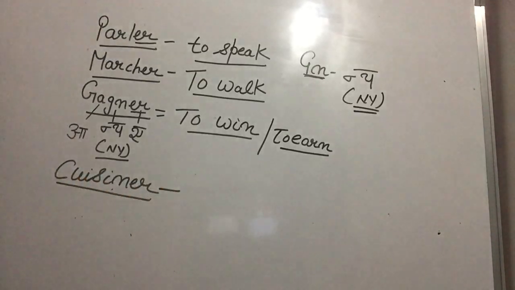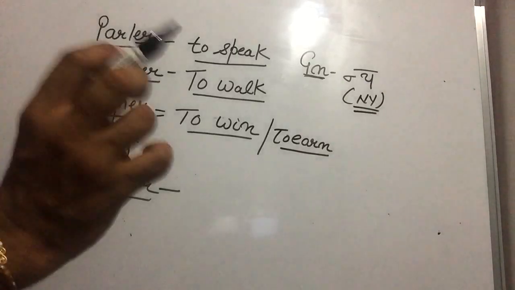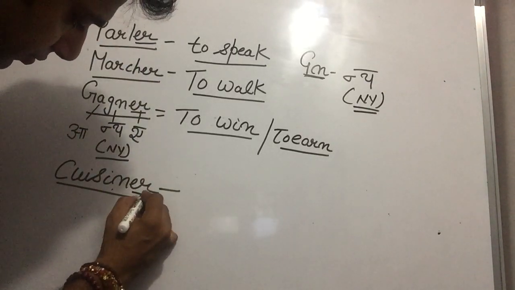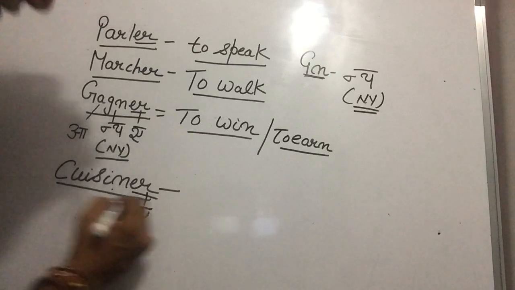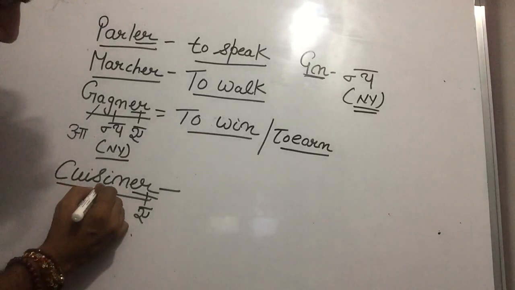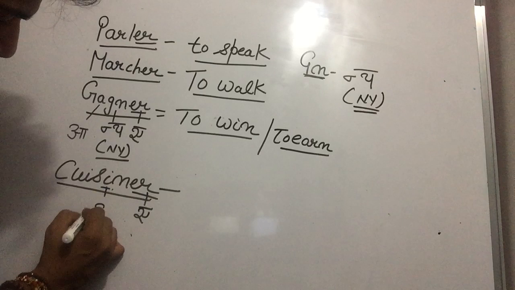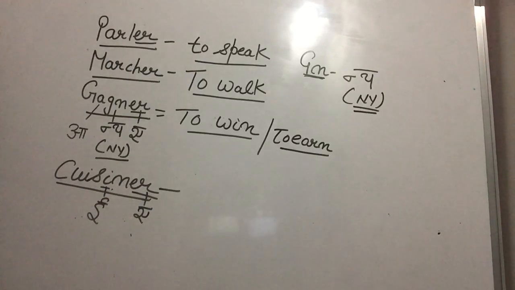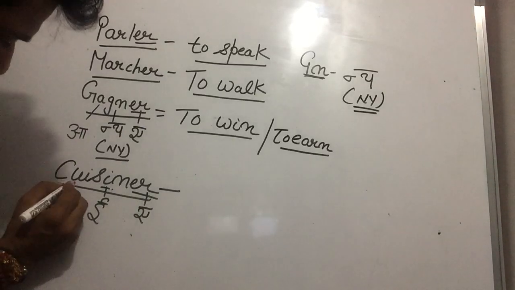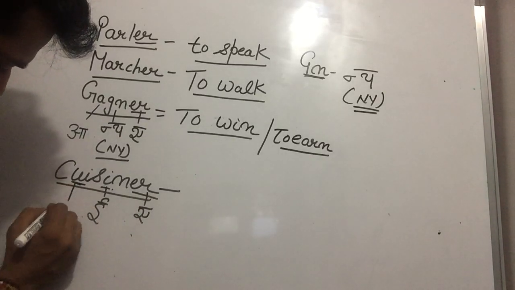Wait, tell me, Paji, what is this? You have to understand first: the "er" sound is A. The "i" sound is E in French. And the "ui" sound is V in French.